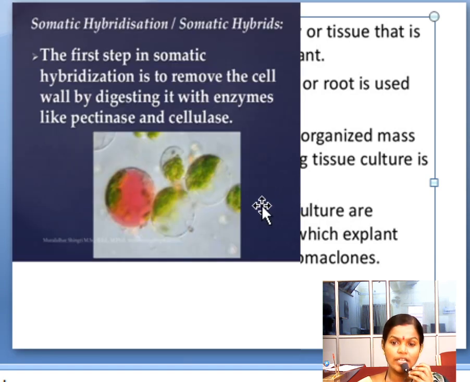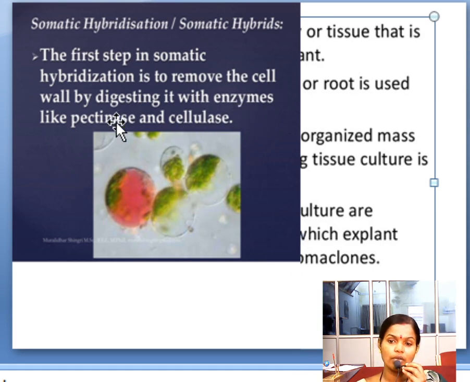Okay, now you can see this as the somatic hybridization or somatic hybrid. Here, the first step is where the cell wall is digested by enzymes like pectinase and cellulase. Somatic hybridization means the hybridization technique where somatic cells are taken, and the cell wall is removed by using pectinase and cellulase.